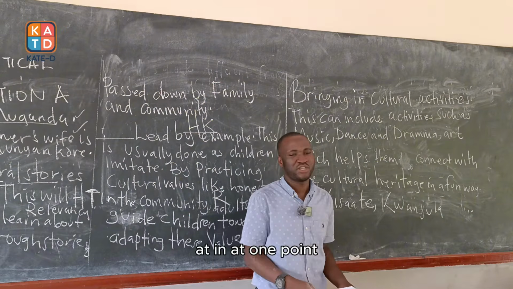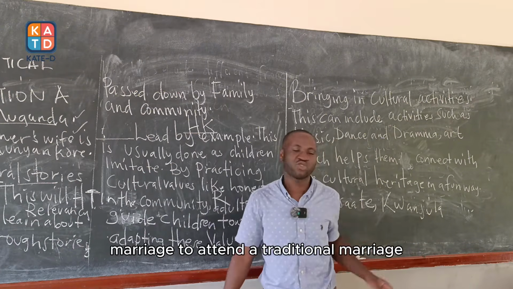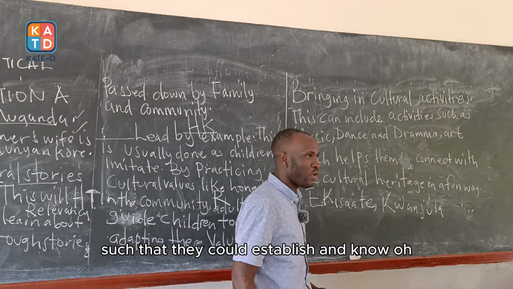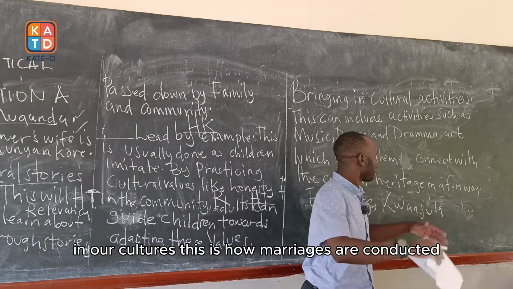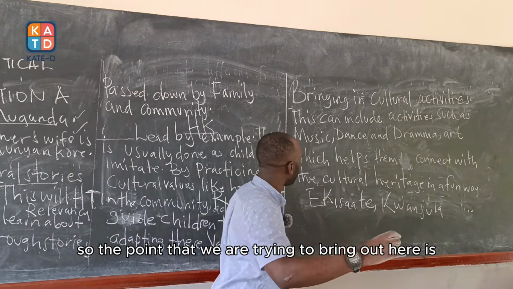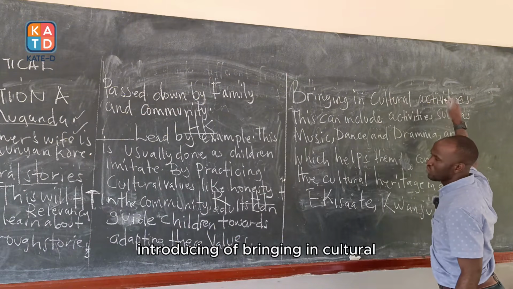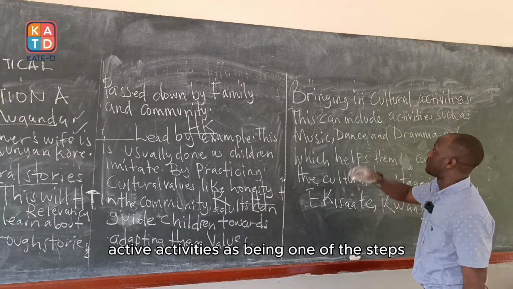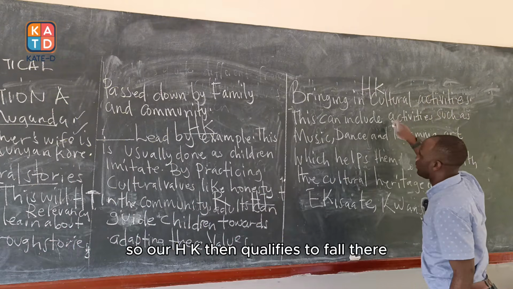At one point, you could also take these children to attend a traditional marriage, such that they could establish and know, oh, in our cultures, this is how marriages are conducted. So the point that we are trying to bring out here is introducing or bringing in cultural activities as being one of the steps. So our HK then qualifies to fall there.